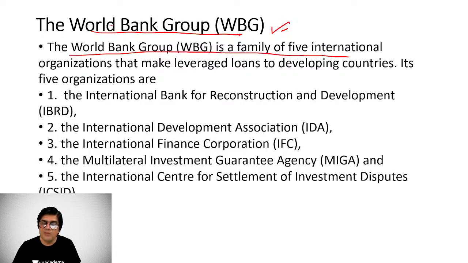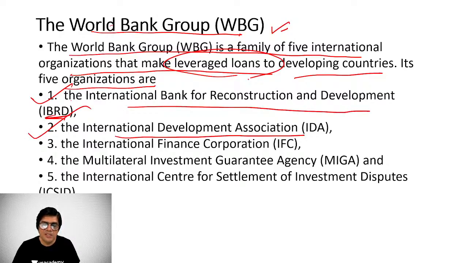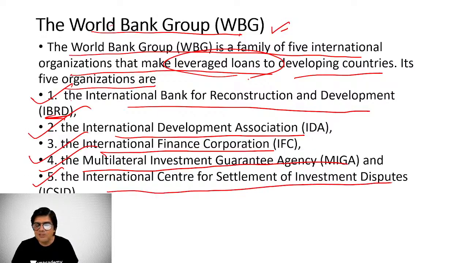World Bank Group is a family of 5 international organizations that make leveraged loans to developing countries. These 5 organizations kya hai? IBRD, International Bank for Reconstruction and Development, the International Development Association, IDA, International Finance Corporation, IFC, and the Multilateral Investment Guarantee Agency, MIGA, and finally the International Center for Settlement of Investment Disputes. These are 5 financial organizations which are coming under the rubric of what is known as World Bank Group, right?